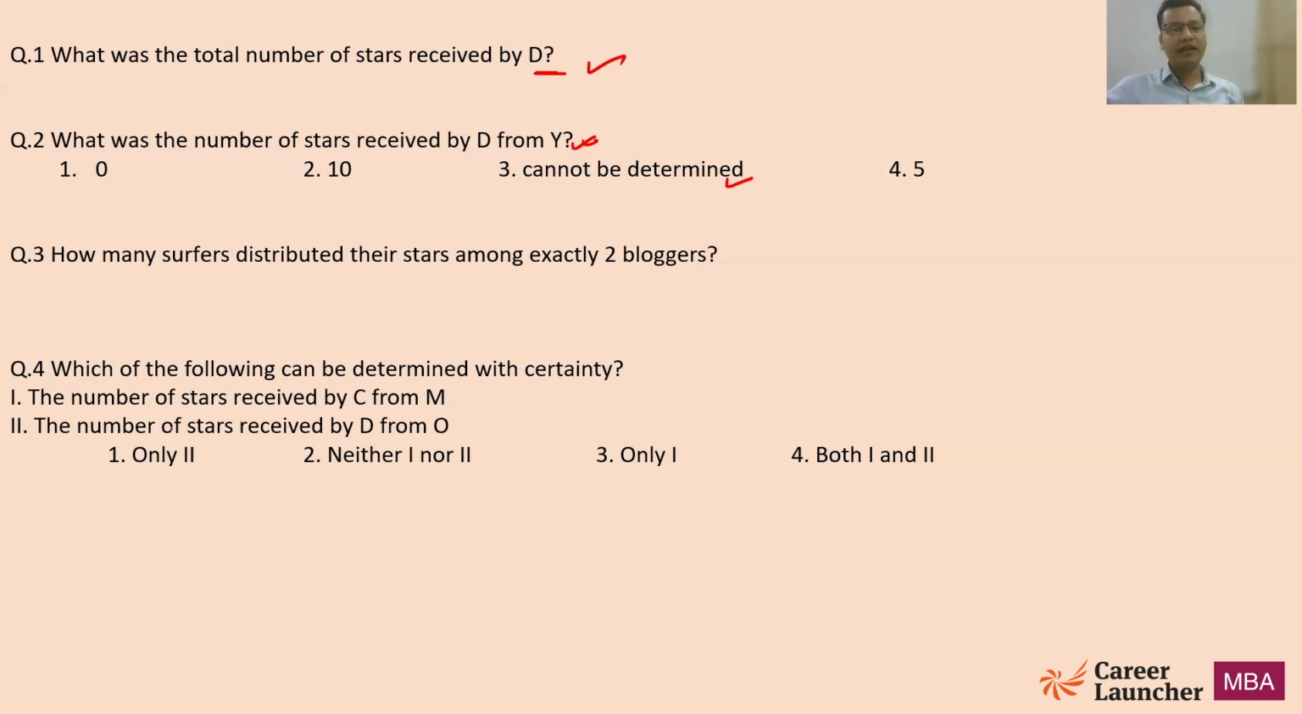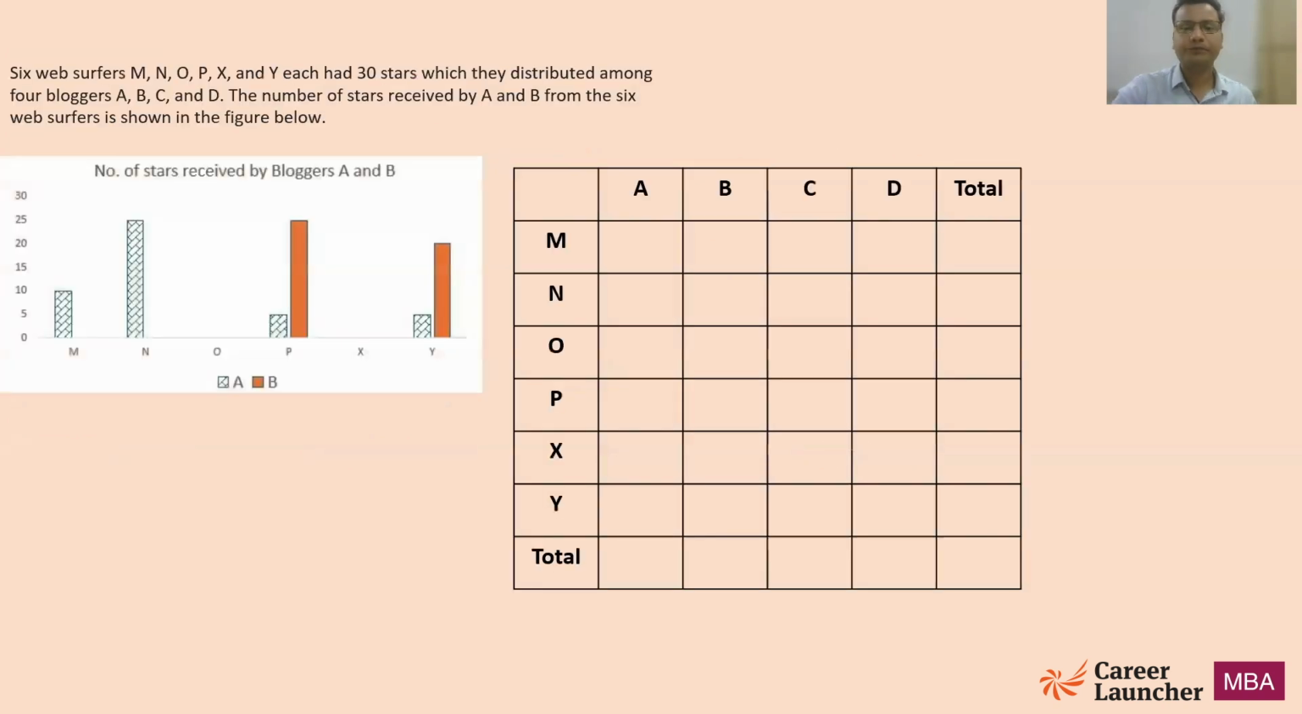Look at question number 3. How many surfers distributed their stars among exactly 2 bloggers? Again, a very straightforward question. And question 4: which of the following can be determined with certainty, which is definitely true? For any case that you have, there are two statements. We'll look into that. So all the questions are pretty much straightforward. Let's try to solve the set.